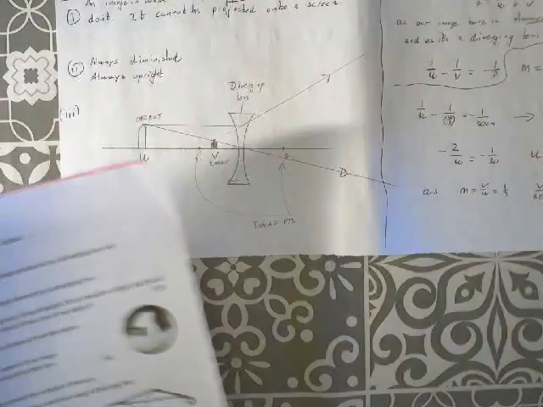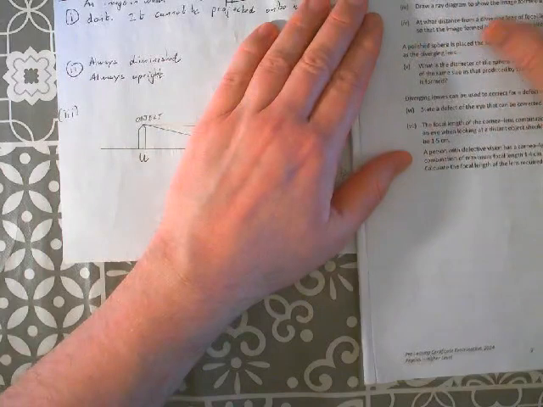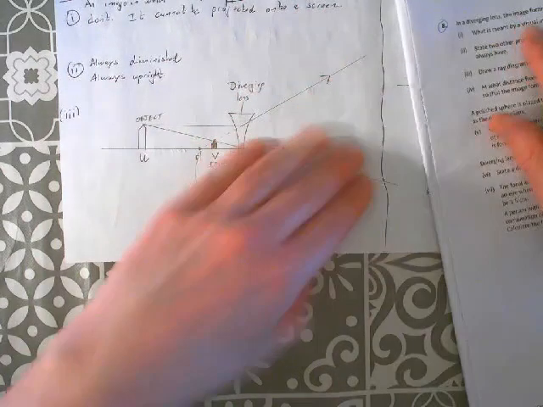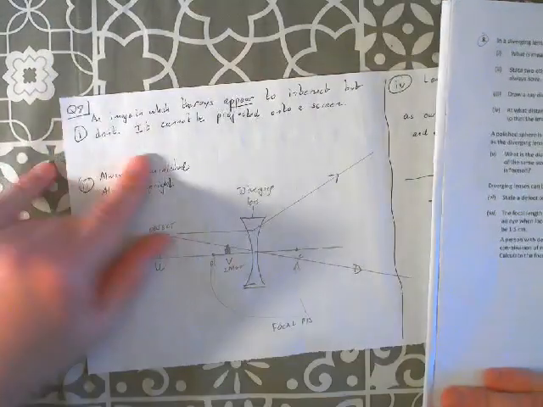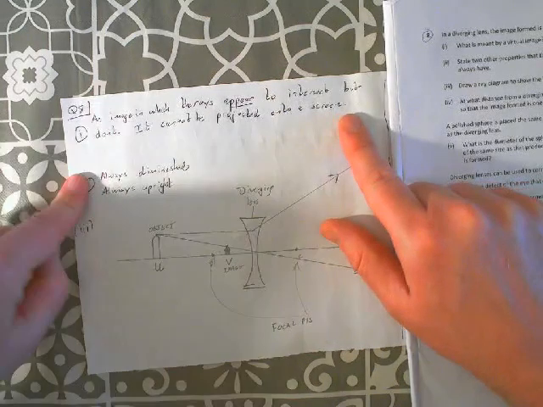That was the mechanics question. Onto the optics one, which I think, just move this out of the way for a sec. So, the diverging lens. In a diverging lens, the image is always virtual. The image formed is always virtual.